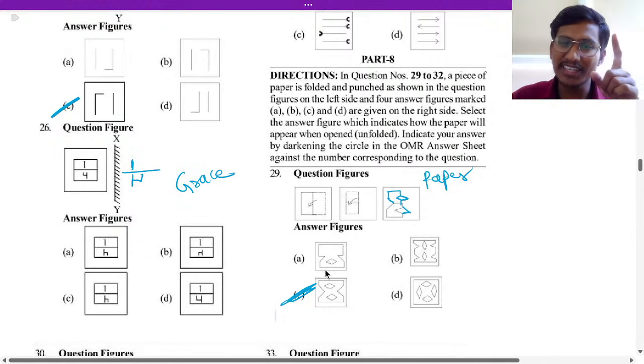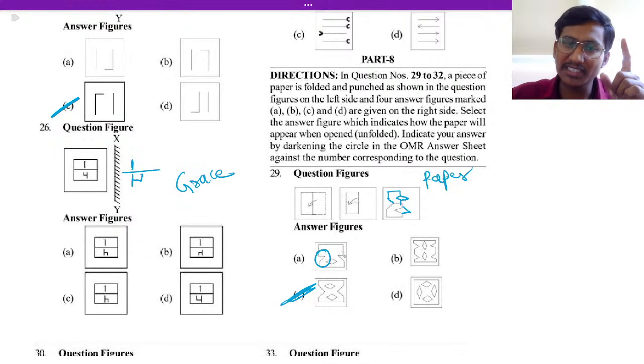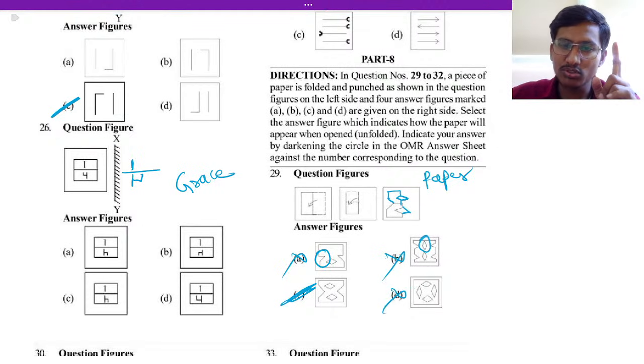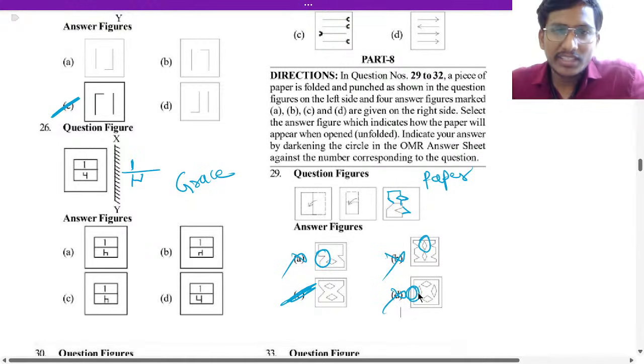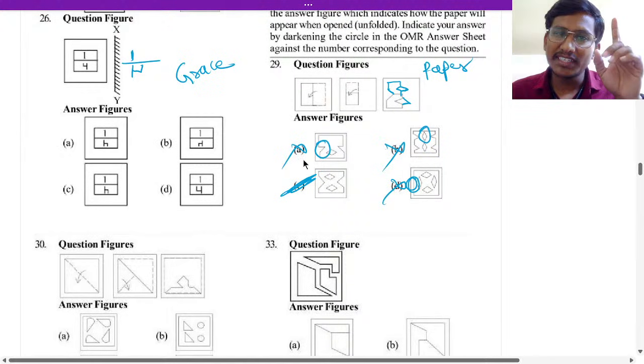In A, only the bottom part is cut here, not possible. And in B, this diamond became straight, not possible. And in D, there is no cut part at the end of the paper, so that is why D is not the answer. Okay, I hope you have understood that. Next, 29 is done.